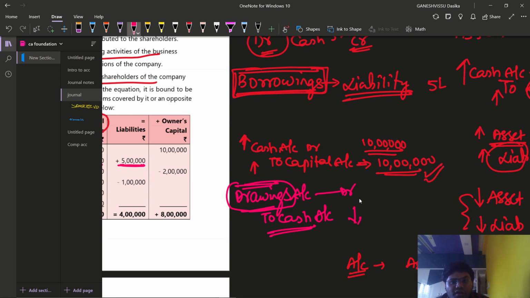When we are withdrawing the amount from cash for personal use, can I say that capital is also decreased? Yes, because the drawings, at last we are required to subtract, or less from capital, friends. When we are withdrawing some amount for personal use, can I say that it is also a decrease in capital?